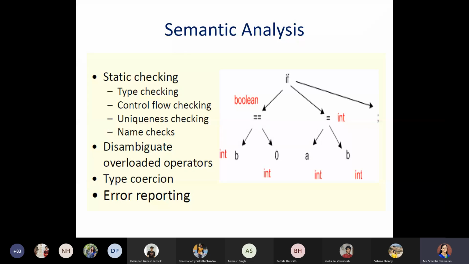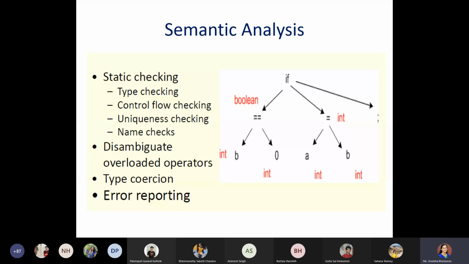So basically, if you take one example, I just took one example based on the if statement. Suppose the condition mentioned is b equals 0. First we are verifying whether b, which is a variable, is equal to 0, the constant value, or not. If it is so, then we are just assigning the value of b to a. Otherwise, we are just stopping. So it goes on like that.